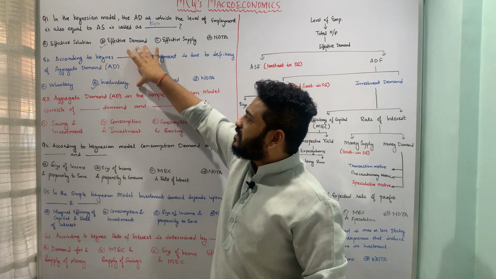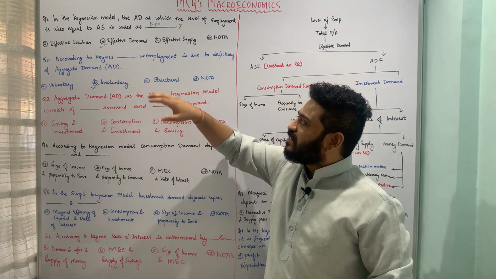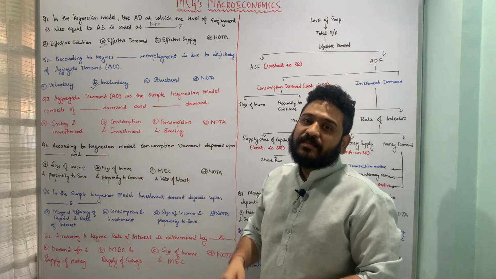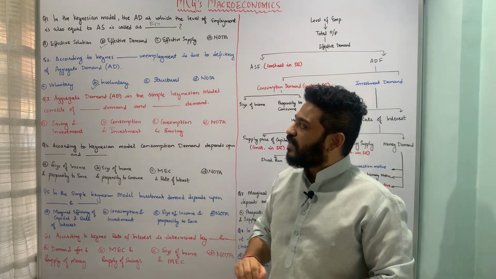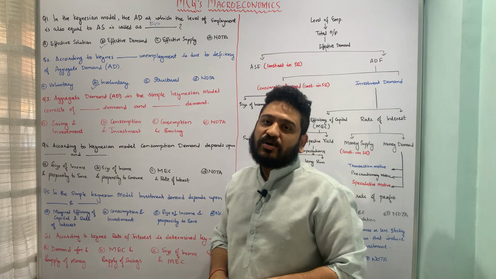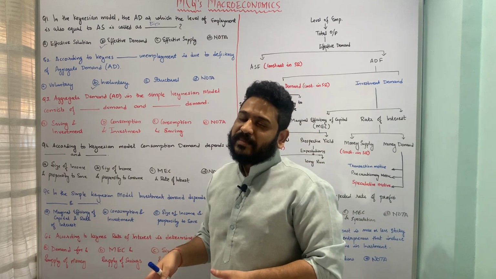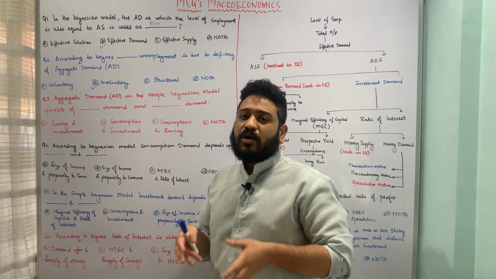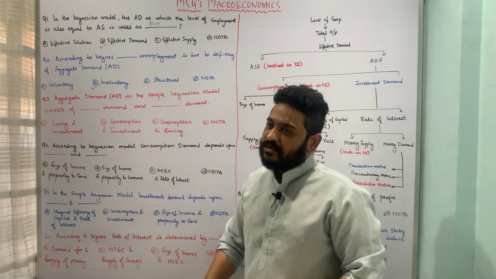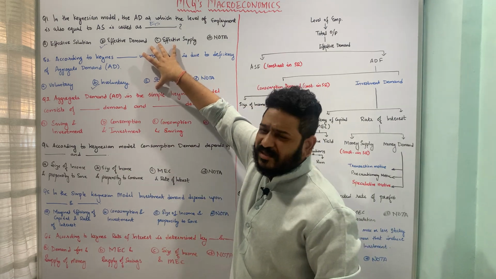So this is what the Keynesian theory propounds. That means there is unemployment existing in the economy as a result of deficiency of aggregate demand, and such unemployment is called involuntary unemployment. That means I am willing to work at the ongoing wage rate but I am not finding jobs per se. I hope this question is pretty much clear.